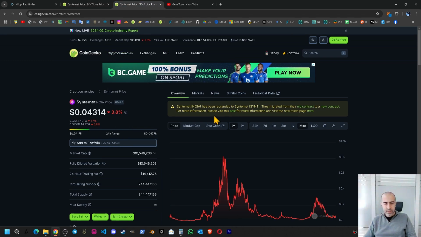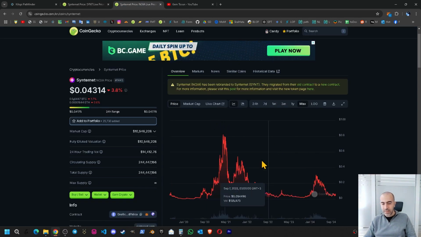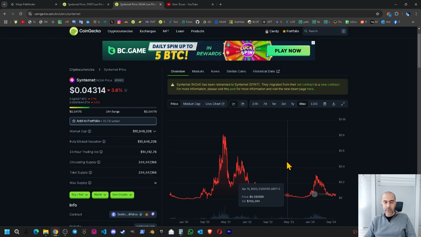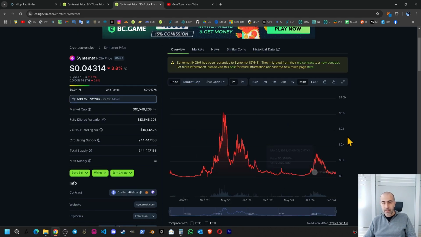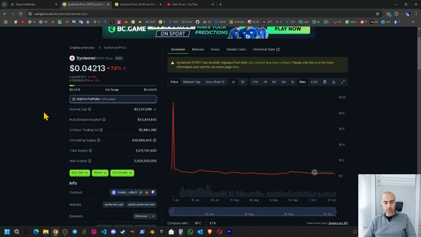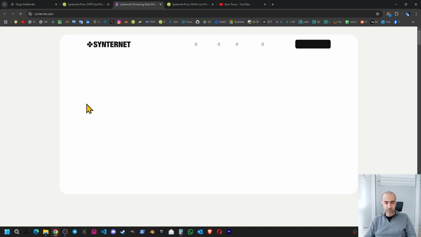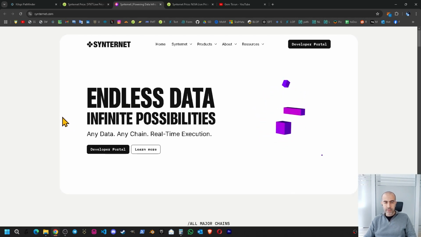But we will keep this page open because we will check this chart whenever necessary, because the history for this project is located in here. So let's now go back to this page and go to the web page. Let's try to understand the first look. The slogan is telling us endless data and infinite possibilities.